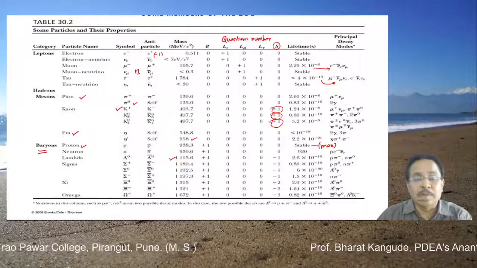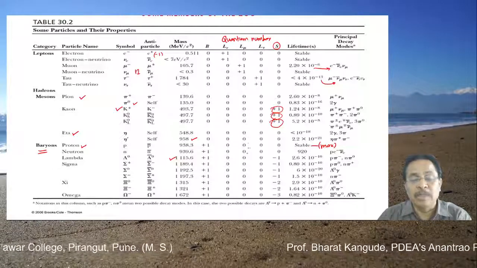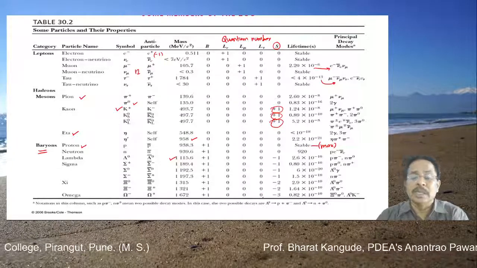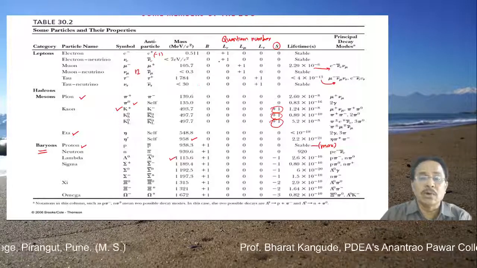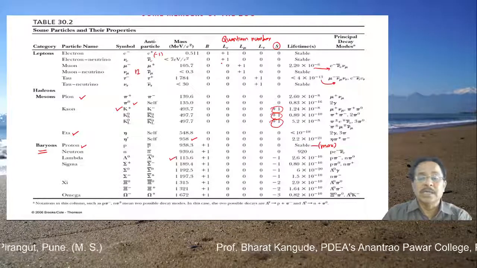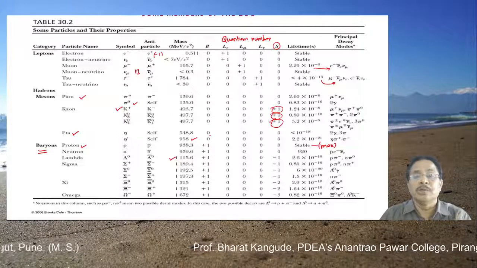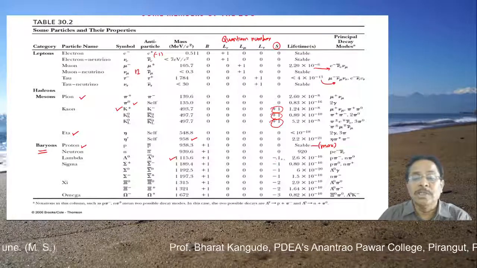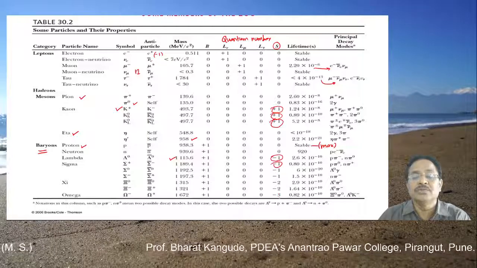Since they are not from the lepton family, these numbers are simply 0. They are not from the mu lepton family, so these numbers are 0. They are also not from the tau family, so their tau lepton number is 0. We have to use these numbers because there are certain conservation rules associated with these quantum numbers: baryon number, lepton number, and strangeness. Remember, after the proton and neutron, all these heavy particles have strangeness -1, -1, -2, -2, -3, etc.